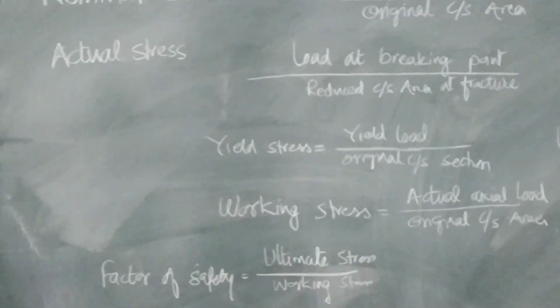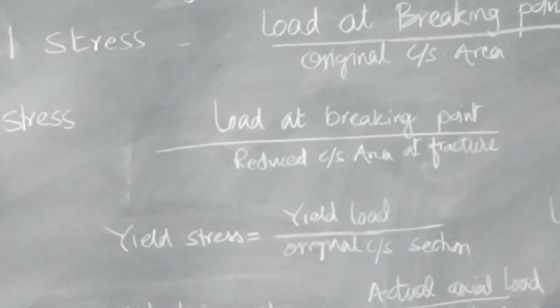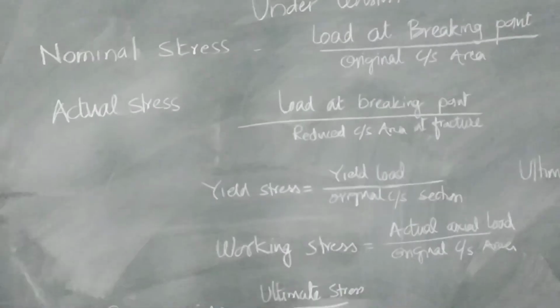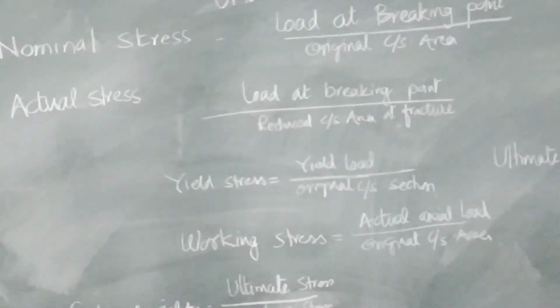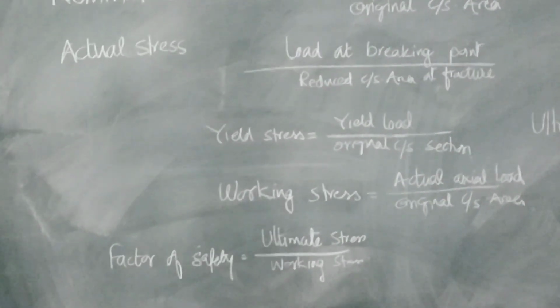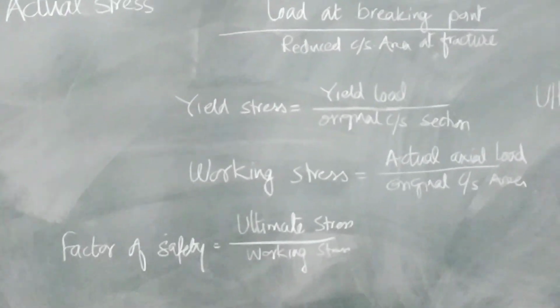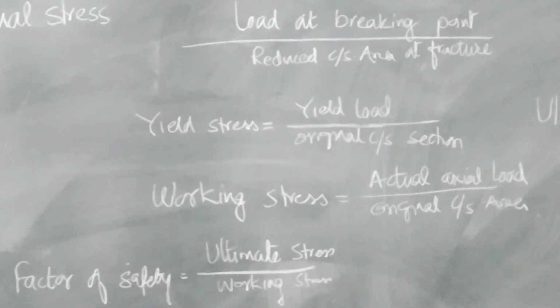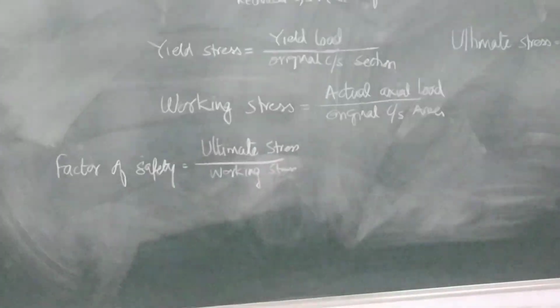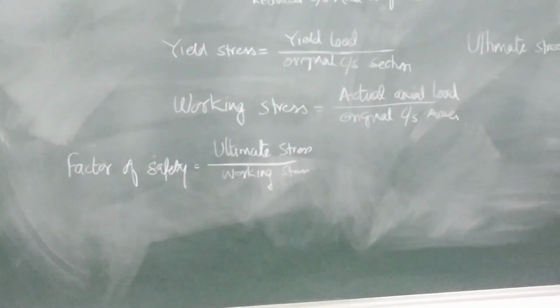So this topic is very simple, based on the above formulae and the theory which we have discussed, like nominal stress, actual stress, yield stress, ultimate stress, working stress and factor of safety. You will get at least 10 marks, as this has a 10 marks weightage, and it is a very simple topic.